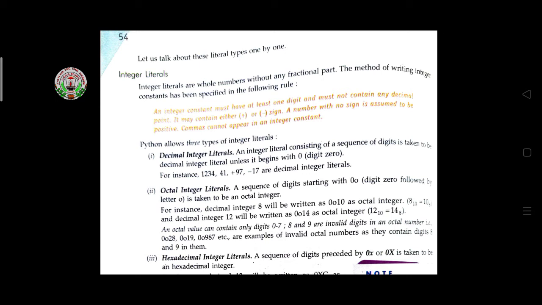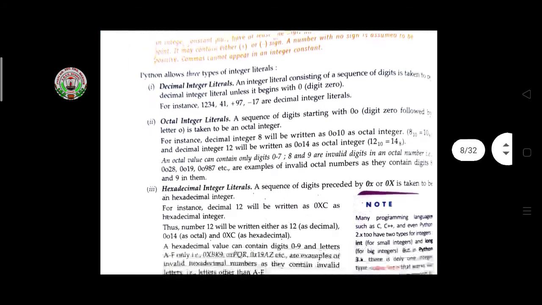It may contain a positive or negative sign. A number with no sign is assumed to be positive, and a comma cannot appear in an integer constant, so you cannot apply any comma here. Python allows three types of integers: decimal, octal, and hexadecimal. It is mentioned here how to use the different types of integers.